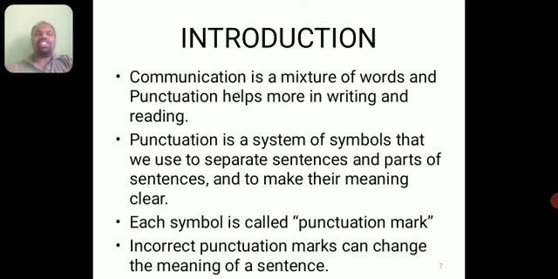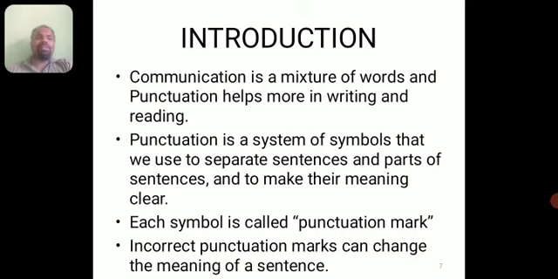Let's start with the introduction. So what is communication? Before starting the topic of punctuation, it is necessary to discuss communication. To have good communication, the importance of punctuation will help us a lot, right? Communication is a mixture of words, and punctuation helps more in writing and reading. Punctuation not only helps us to make good writing, it also helps us to have good reading.